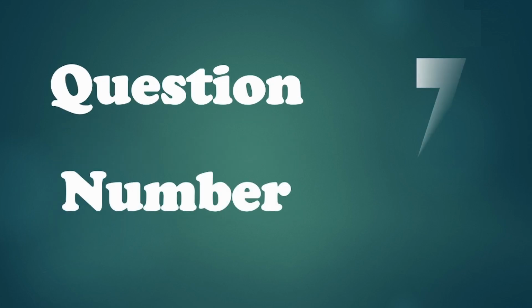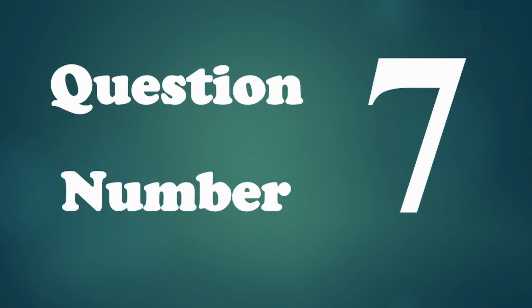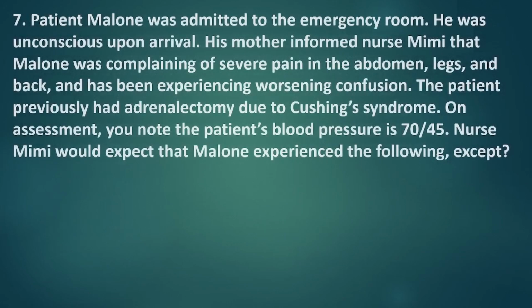Question number 7. Patient Malone was admitted to the emergency room. He was unconscious upon arrival. His mother informed Nurse Mimi that Malone was complaining of severe pain in the abdomen, legs, and back, and has been experiencing worsening confusion. The patient previously had adrenalectomy due to Cushing syndrome.